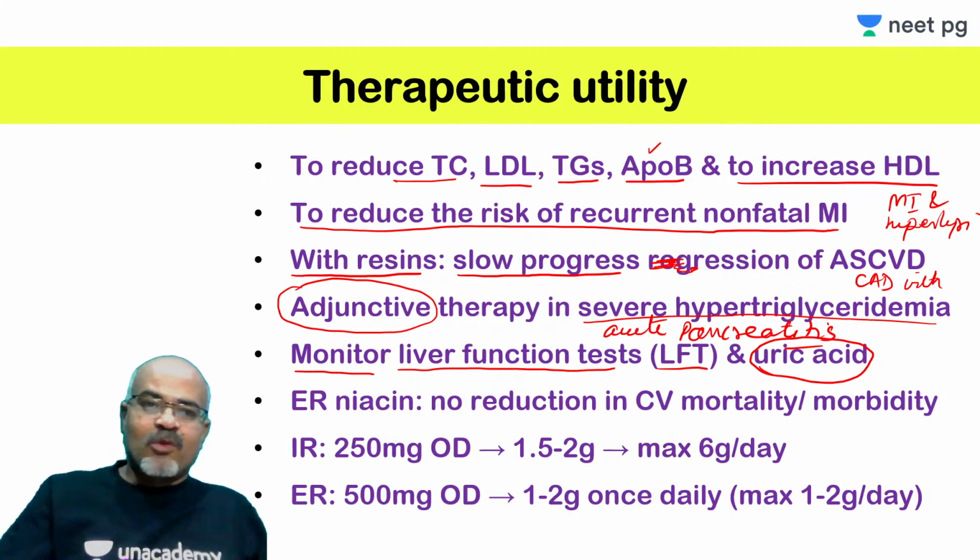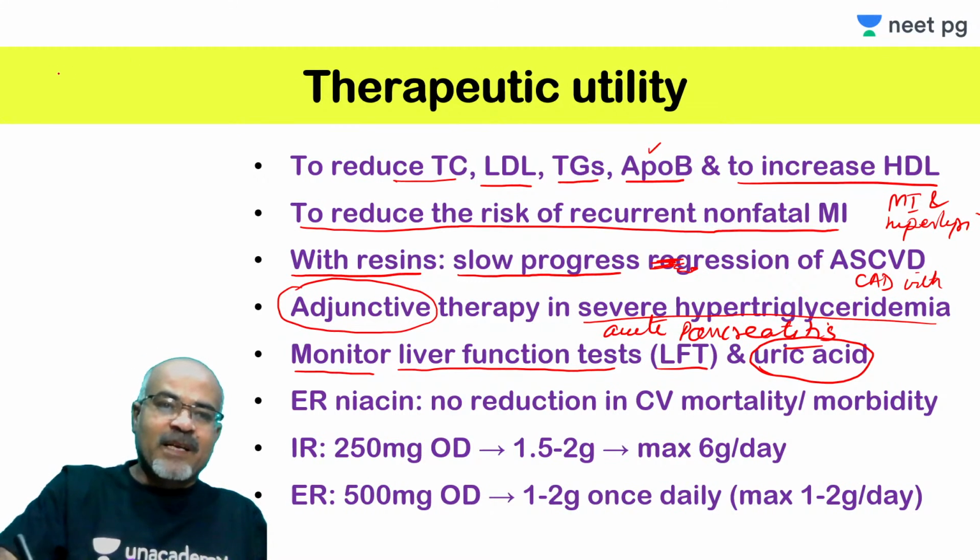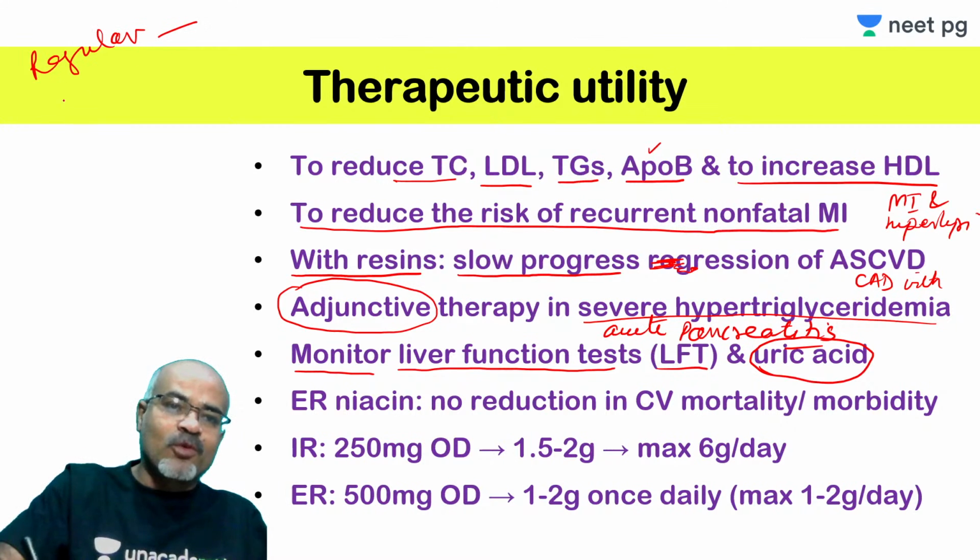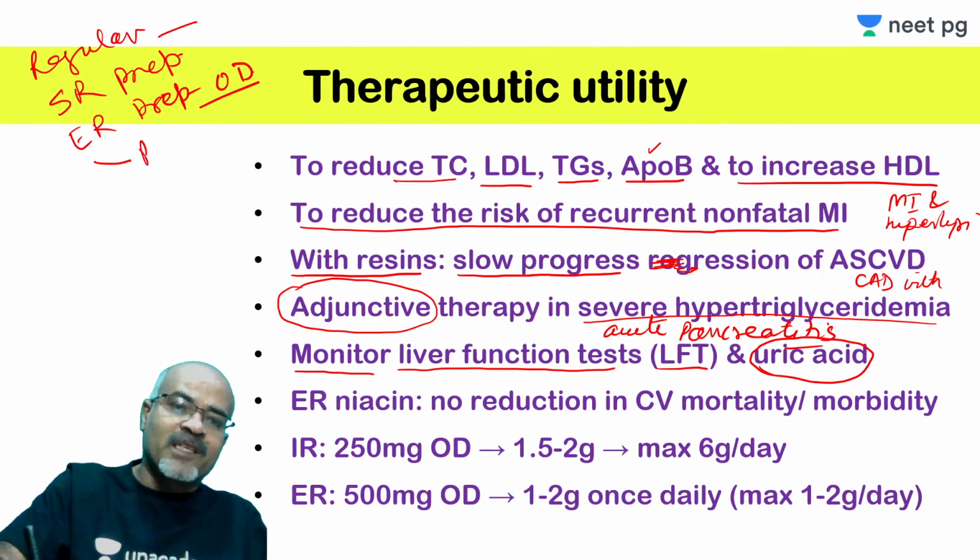I was talking about different preparations of niacin. I told you regular niacin, that is crystalline, has certain issues for which a sustained release preparation was made, and the other is an extended release preparation, which needs to be given only once daily at bedtime, and this is a prescription-only medication. These two are available as OTC also.